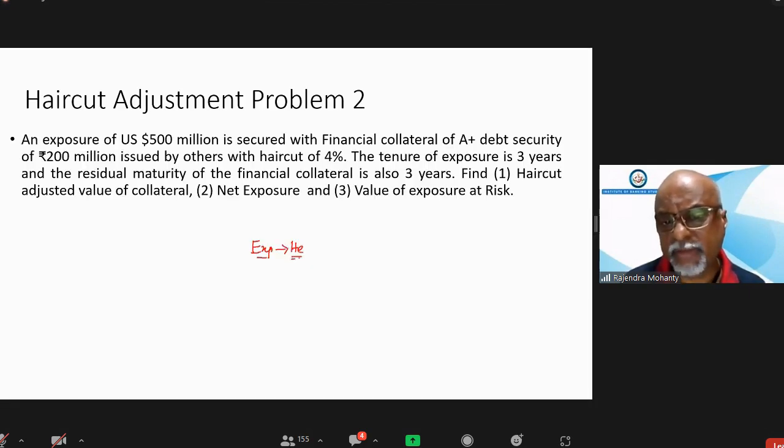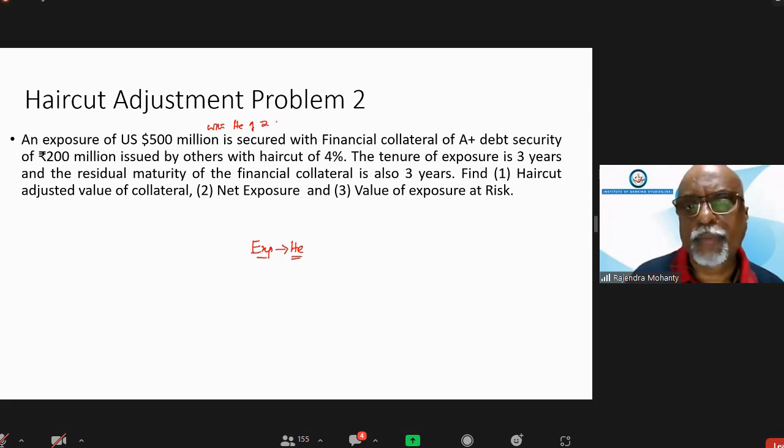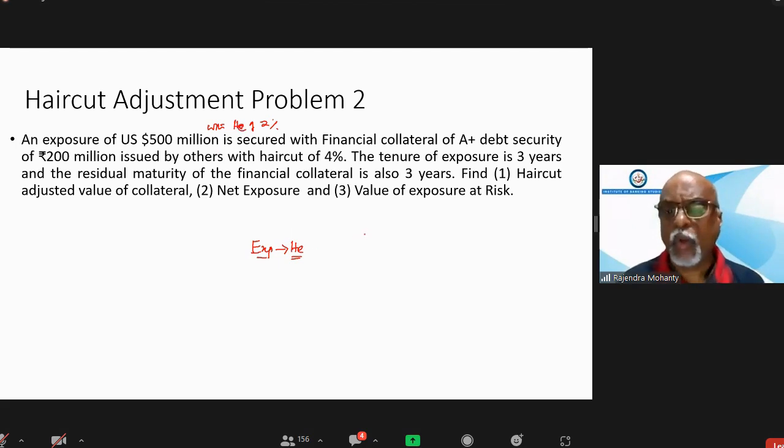Exposure is also given a haircut. So here it's like this: exposure of 500 million with haircut of say 2%. So that time HE will be given. In such cases, you always remember haircut to the exposure is always added. Exposure will go up, collateral will come down due to haircut. So here 500 million is the thing.